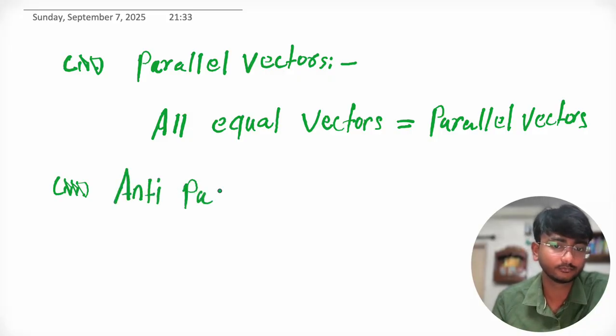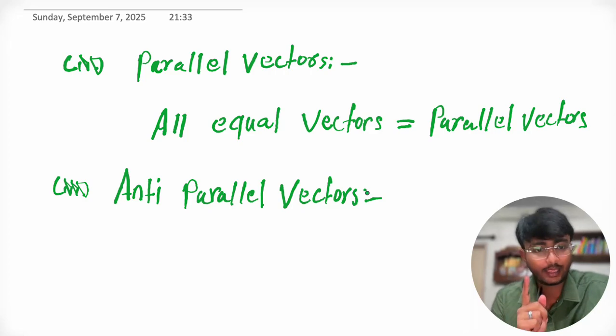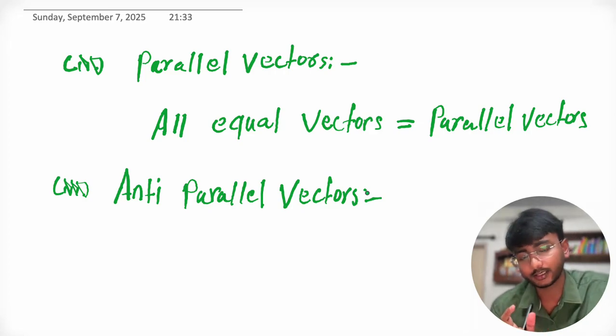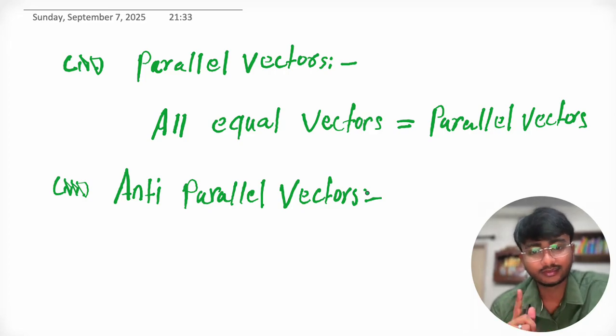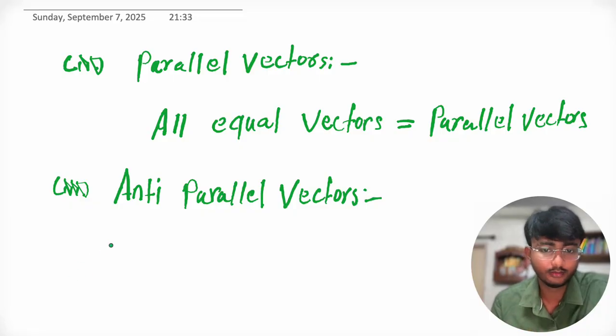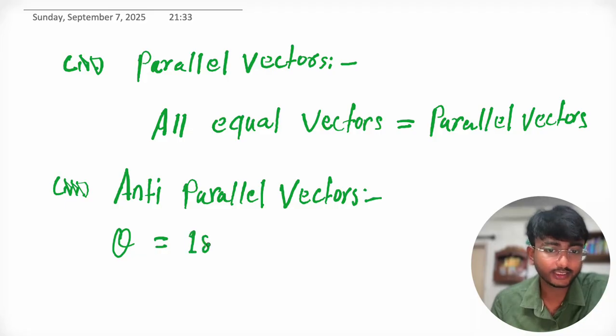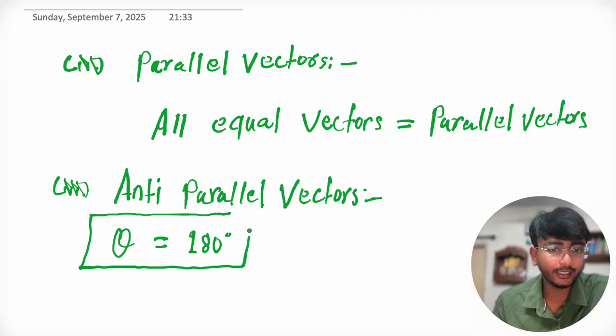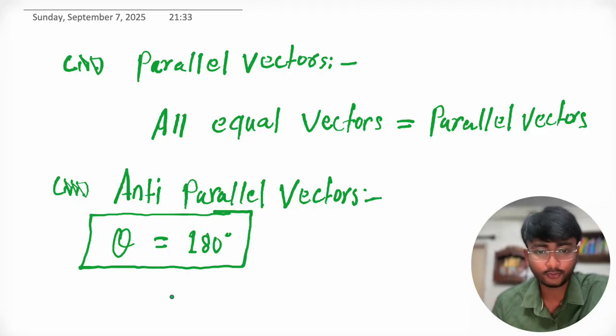Okay. Now the third type is anti-parallel vectors. Anti-parallel vectors are nothing but when the angle between two vectors becomes 180 degrees, that is called anti-parallel vectors. When theta equals 180 degrees, theta is the angle between two vectors, then it is called anti-parallel vectors.